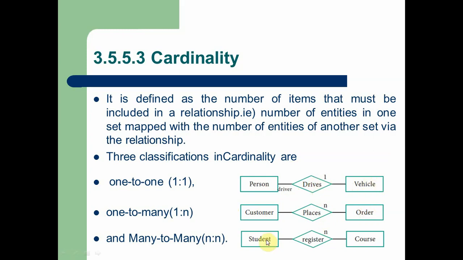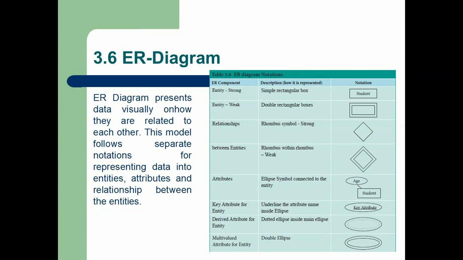Now the third one in cardinality is student and register. At a time a student can register for many courses. He may join BCom, and he may do another degree simultaneously. He may do driving coaching classes, he may go for karate classes, yoga classes, or swimming classes. So one student can register for more than one course at a time. So this is called many to many: many students can register into many courses. This type of cardinality is called many to many cardinality.